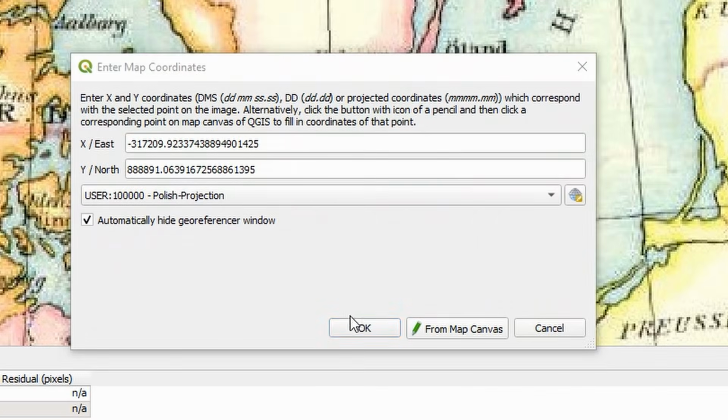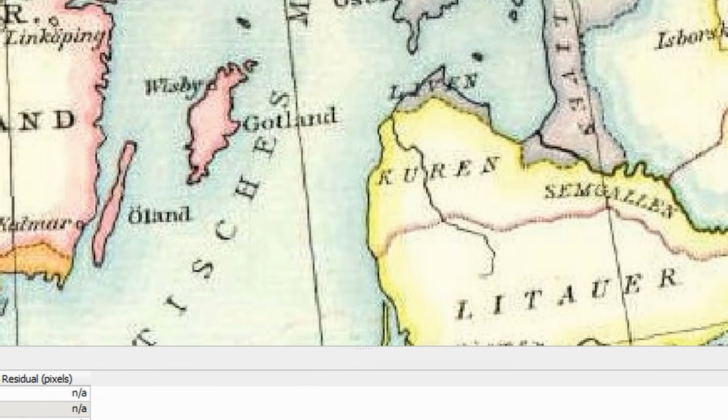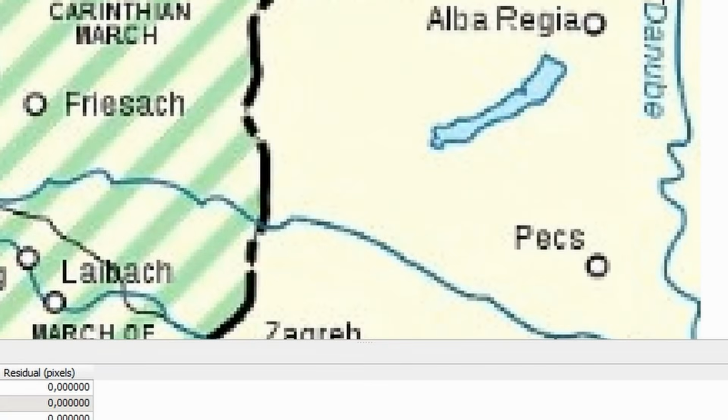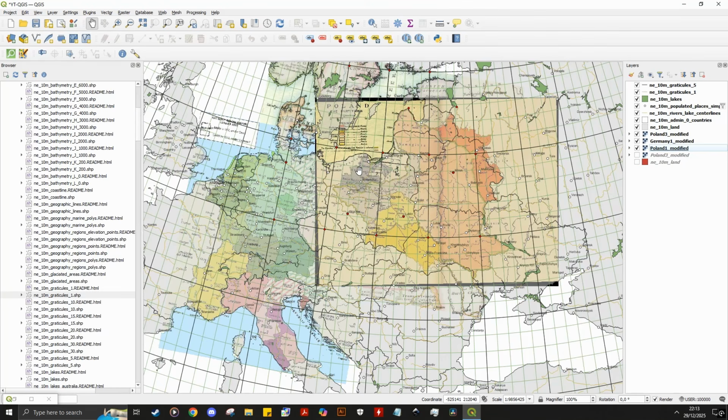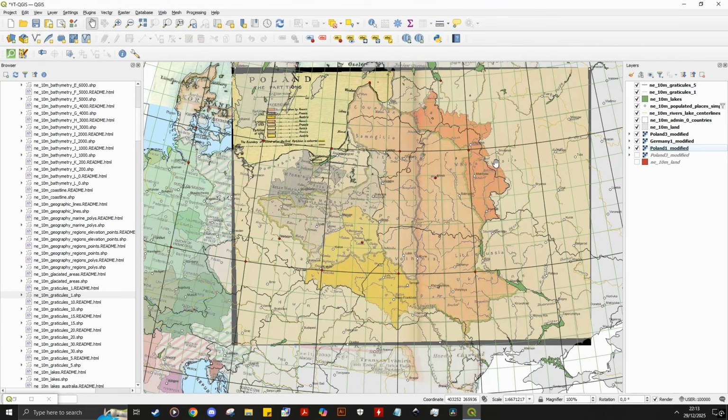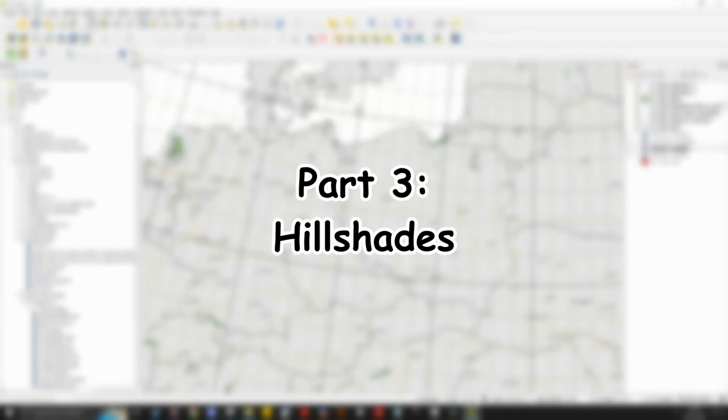Since then, I added more maps to provide more reference. From Germany to another map of Poland, you can add as much as you please, as long as you understand where you're referencing them. With a projection set and references planted, the last feature you can do in QGIS is...